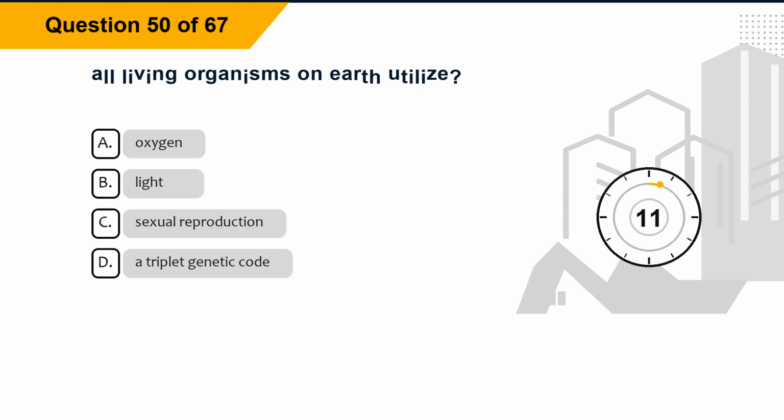Question 50. All living organisms on Earth utilize? Option A. Oxygen. Option B. Light. Option C. Sexual reproduction. Option D. A triplet genetic code.